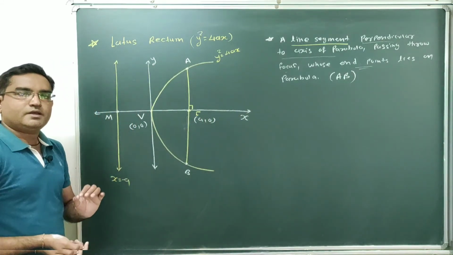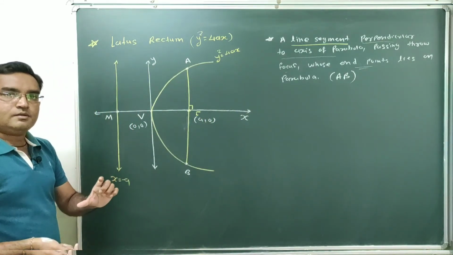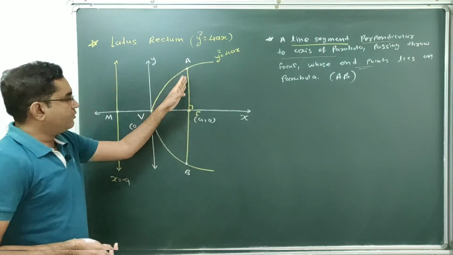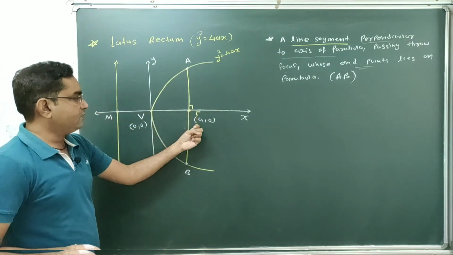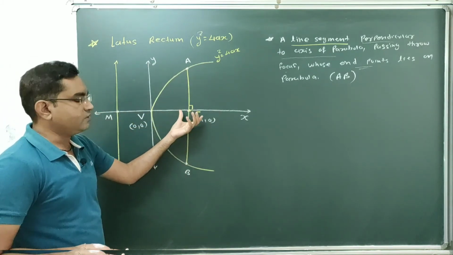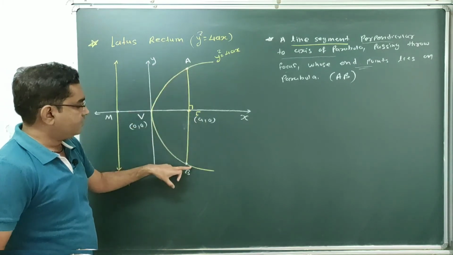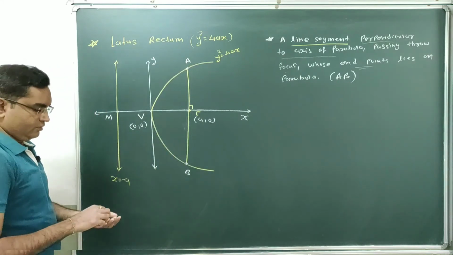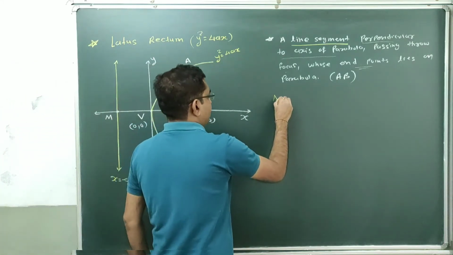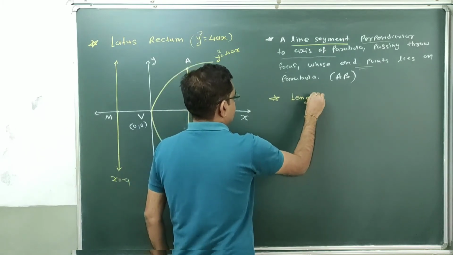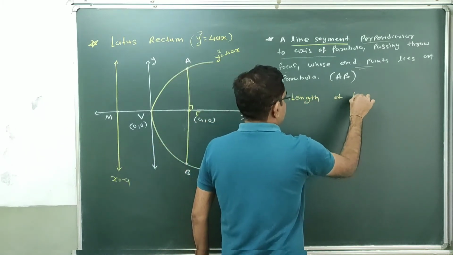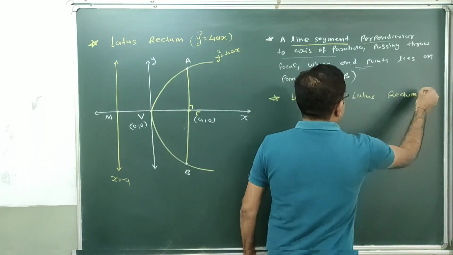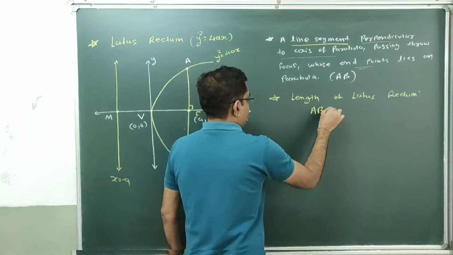Clear, students? So what is the definition of latus rectum? Latus rectum is the line segment which is perpendicular to the axis of the parabola, passing through the focus, and whose endpoints lie on the parabola. So this line segment is known as the latus rectum. Now here we require the length of the latus rectum. We have to find the length of this latus rectum. What is the length of this latus rectum? That we have to find.